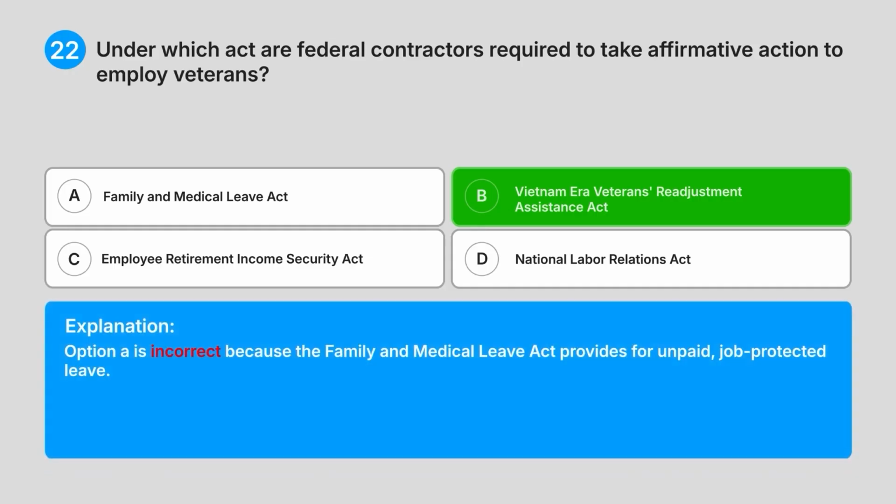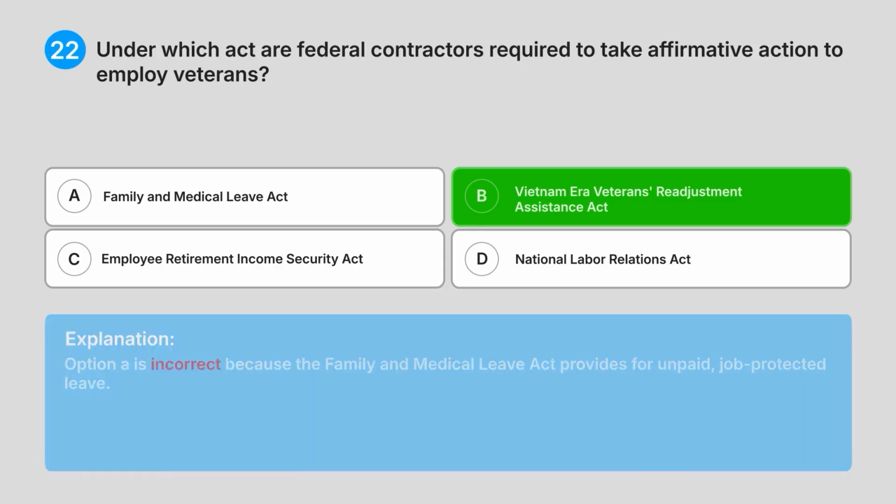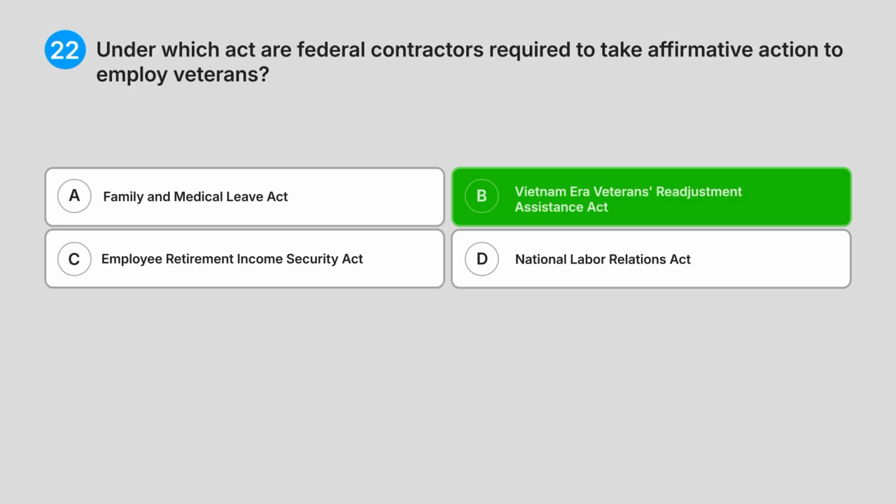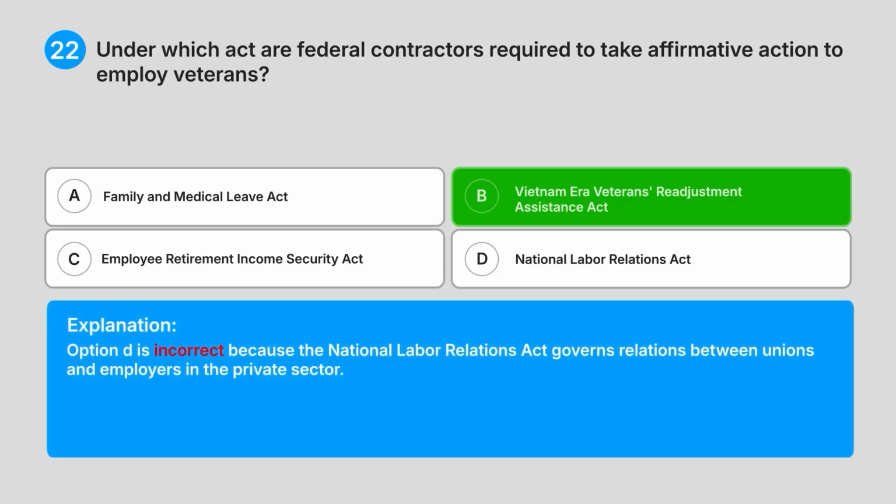Option A is incorrect because the Family and Medical Leave Act provides for unpaid, job-protected leave. Option C is incorrect because the Employee Retirement Income Security Act regulates employee benefit plans. Option D is incorrect because the National Labour Relations Act governs relations between unions and employers in the private sector.